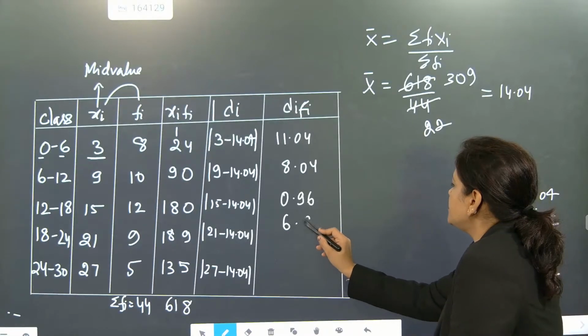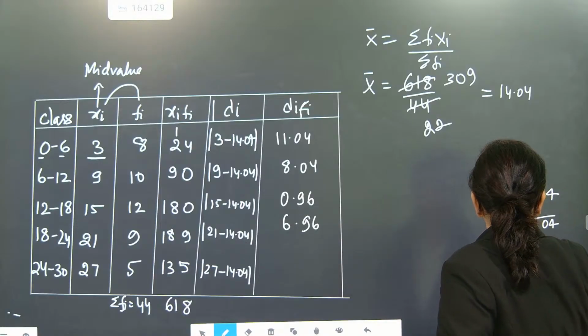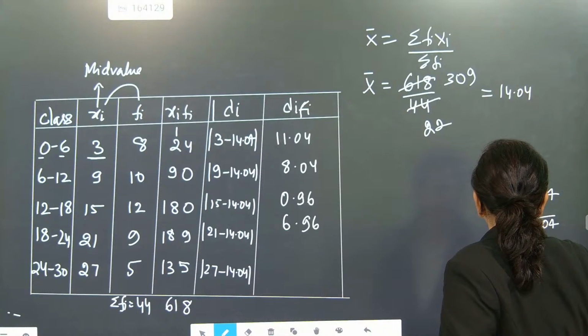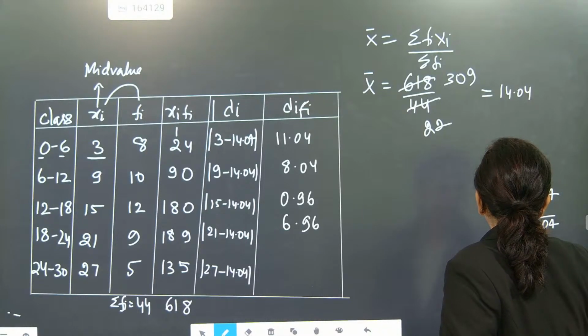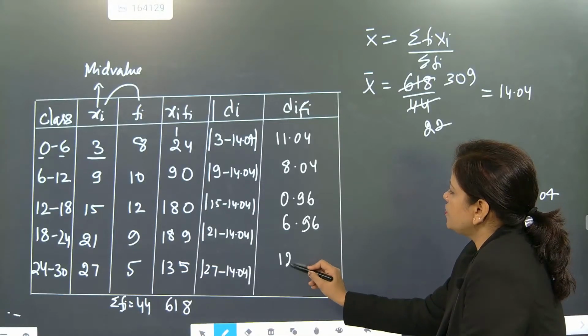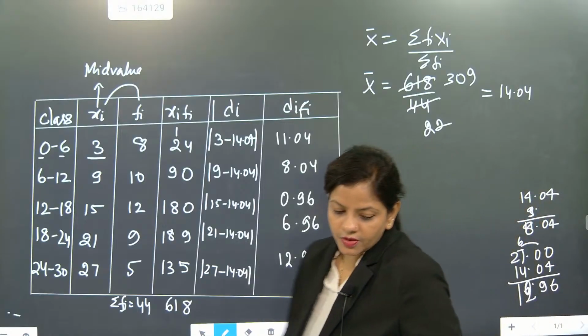Six point nine six. This is 12.96. Then now it is coming as 12.96.